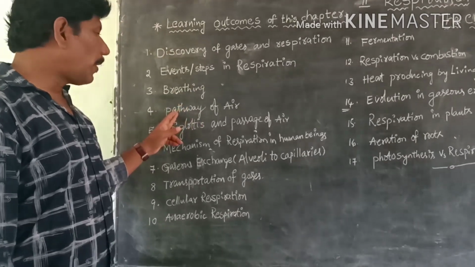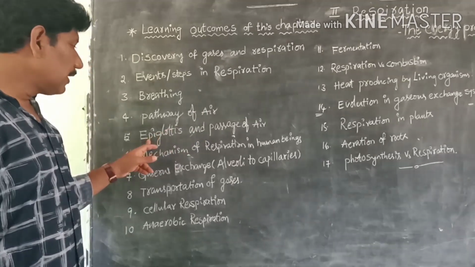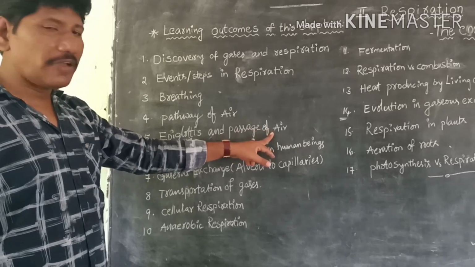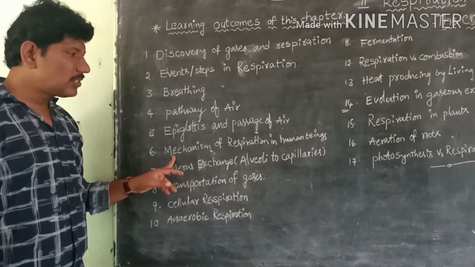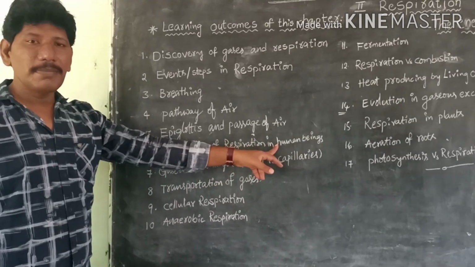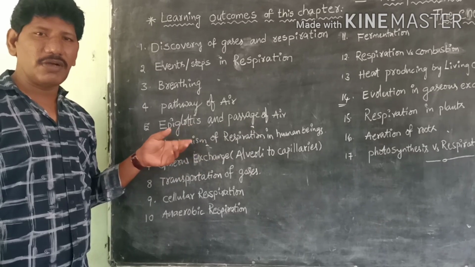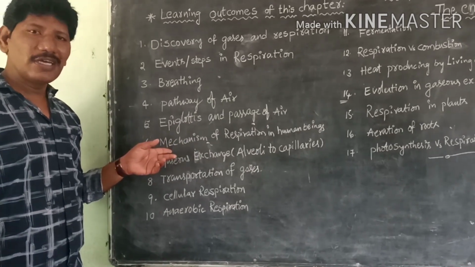Next, pathway of air. Epiglottis and passage of air. Mechanism of respiration in human beings. Already we have completed the first chapter, mechanism of photosynthesis. Here we are going to learn about the mechanism of respiration.